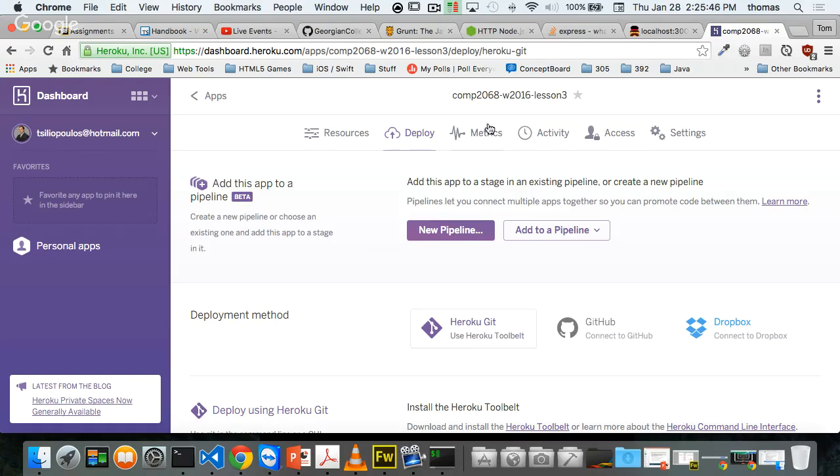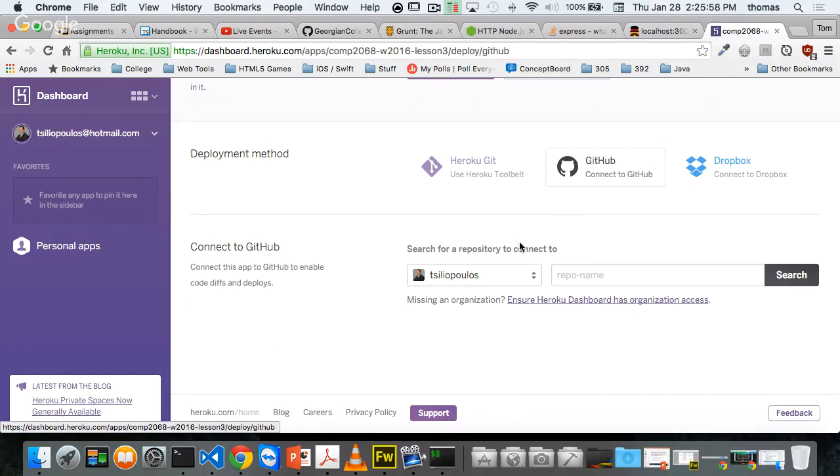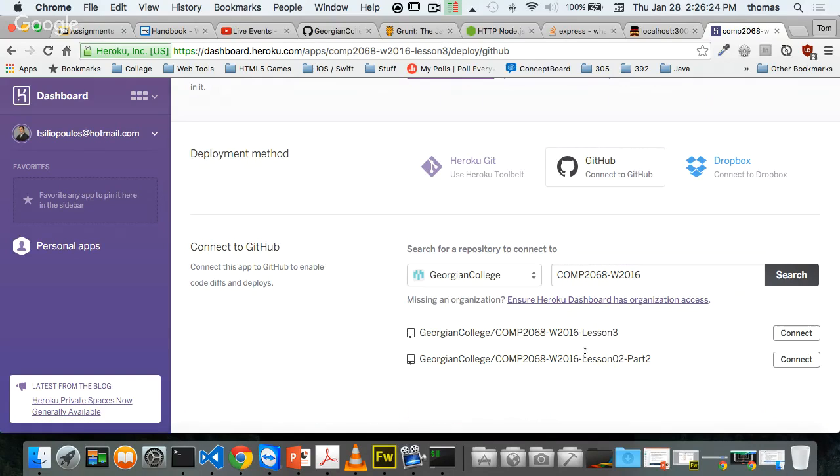which is going to take me to my dashboard. Here I have a deployment link. Click deploy, and under deploy, I want to click GitHub. Under GitHub, notice how I have some options. I want to search for my repo. I don't want it to be my personal one, I want it to go to Georgian. I want to search for the one I just made, COMP2068 winter 2016. If I do that, I might see a couple of them up there. The one that I want is this one, lesson 3, and I want to click connect.